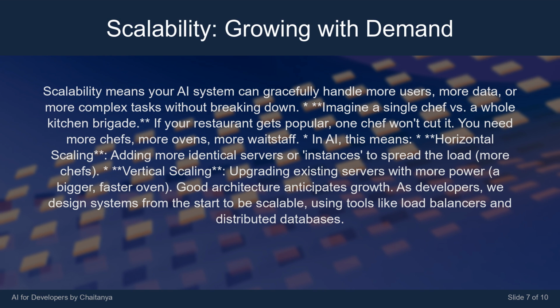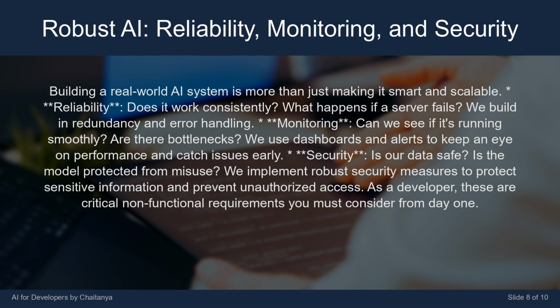More chefs. Vertical scaling, upgrading existing servers with more power. A bigger, faster oven. Good architecture anticipates growth. As developers, we design systems from the start to be scalable, using tools like load balancers and distributed databases. Building a real-world AI system is more than just making it smart and scalable.